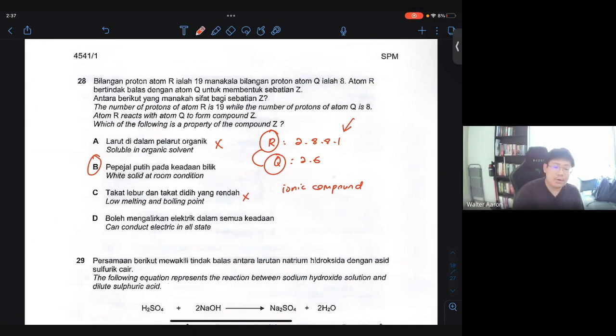And D, can conduct electricity in all states, is also wrong. Ionic compounds cannot conduct electricity in a solid state. They can only conduct electricity in molten state or aqueous solution, which means either you melt it down or you dissolve it in water so that the ions can move around to carry electrical charges. So D is not so accurate. Therefore, the answer here will be B.